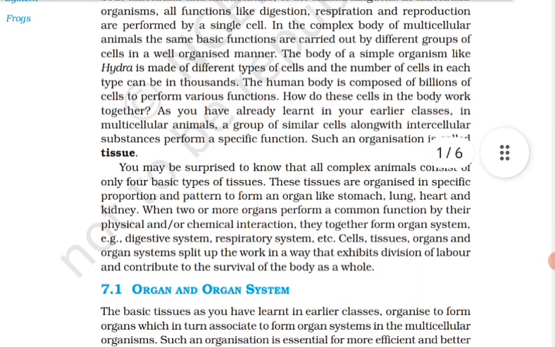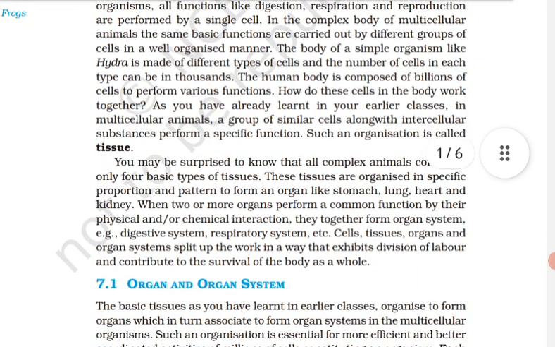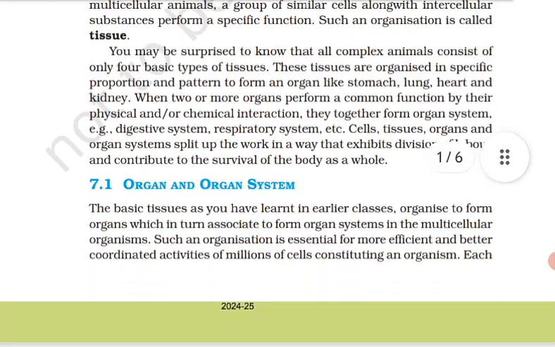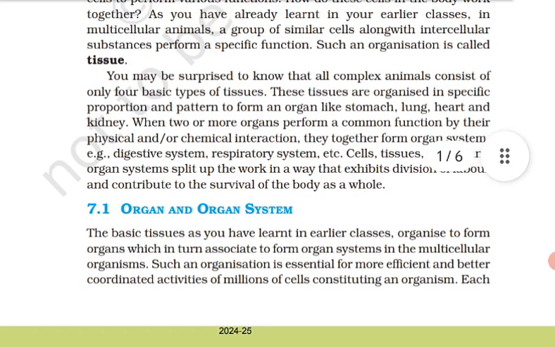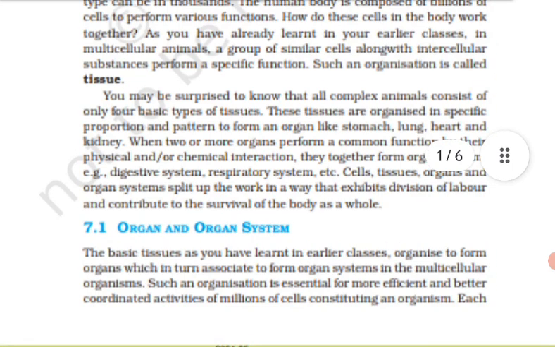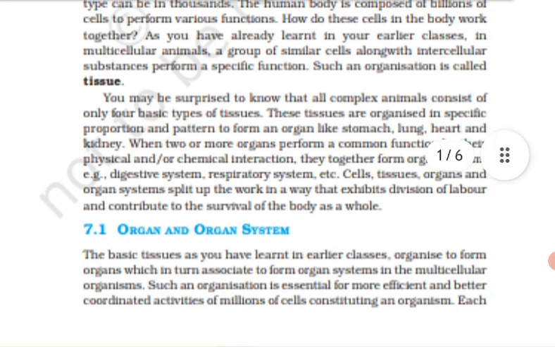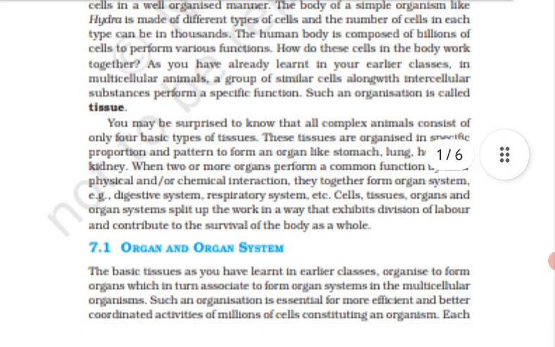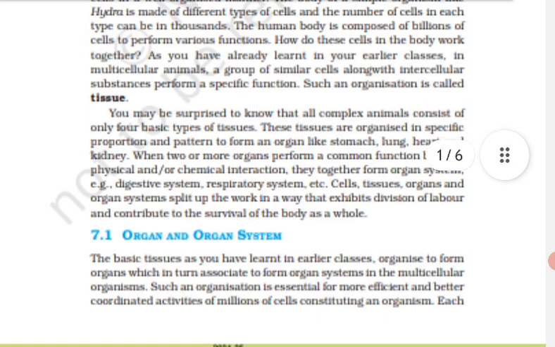Organ and organ system we are going to read. The basic tissues you have learnt in earlier classes organize to form organs, which in turn associate to form organ systems in the multicellular organism. Such an organization is essential for more efficient and better coordinated activity of millions of cells constituting an organism. Each organ in our body is made of one or more types of tissues. For example, our heart consists of all the 4 types of tissues: epithelial, connective, neural, and muscular.